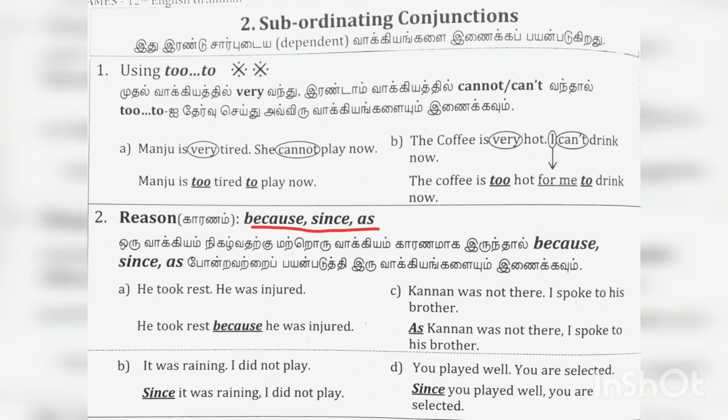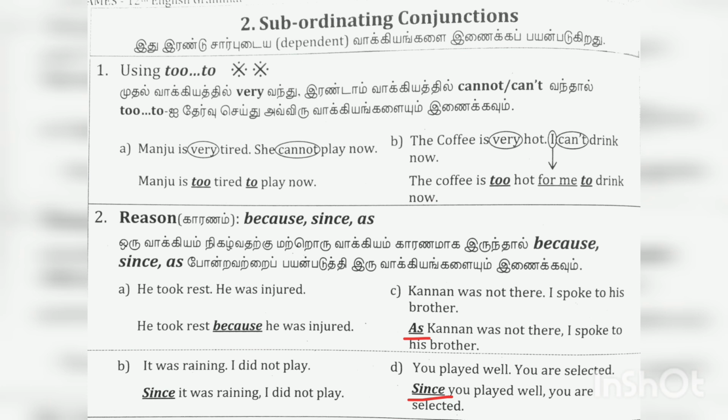The second example is reason. So we use subordinating conjunctions like because, since and as for sentences which represent reason. He took rest, he was injured. He took rest because he was injured. Second example, Kanan was not there, I spoke to his brother. As Kanan was not there, I spoke to his brother.